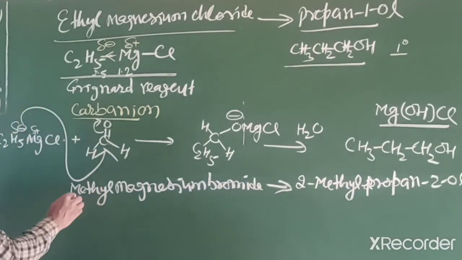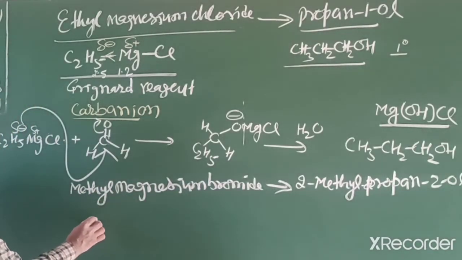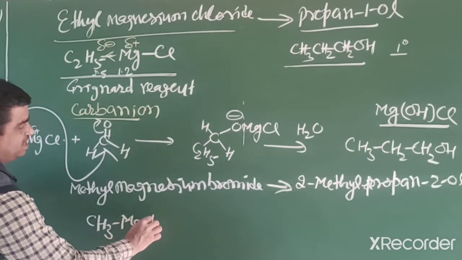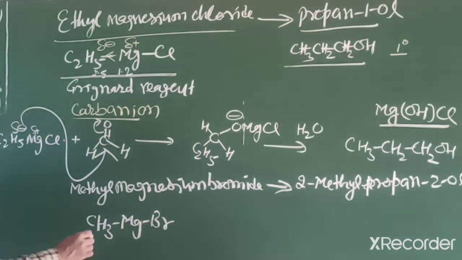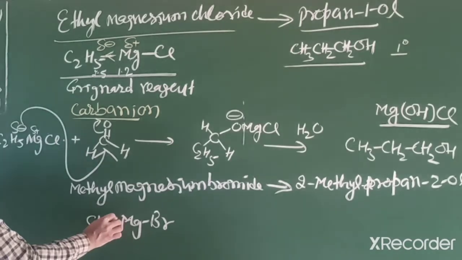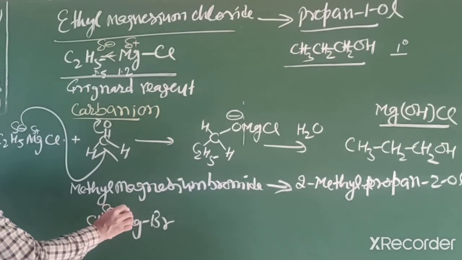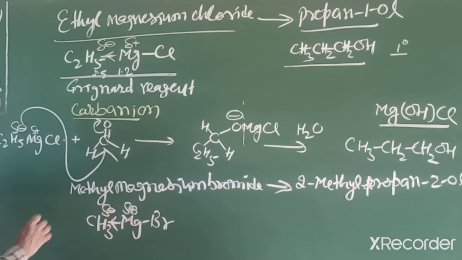So first we write its structure. Methyl means CH3MgBr, a Grignard reagent. Again, the shared electrons move towards the carbon side because of the difference of electronegativity. Negatively charged here, positive here.